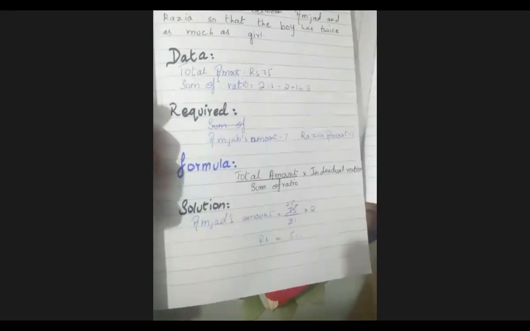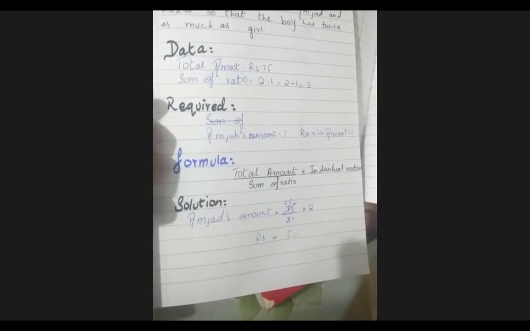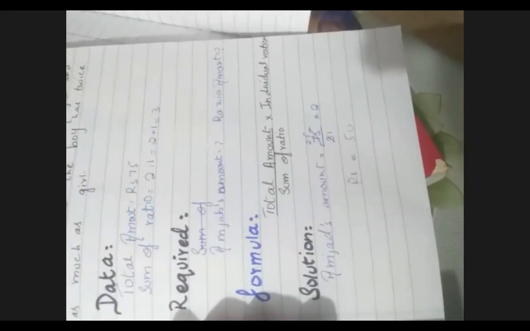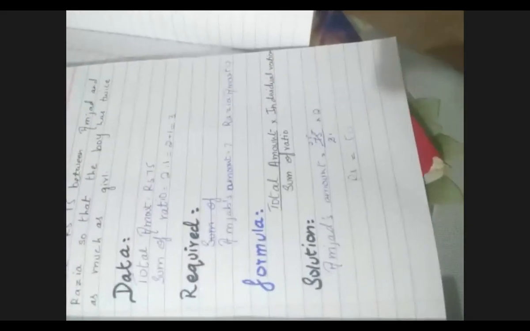Yes, here data is written over there. Sum of ratio is 2:1. Very good. Halima, where is individual ratio written? You have to write it in the heading of data. You have to write ratio 2:1 also. Okay, required: Amjad's amount, Razia's amount. Very good. Formula is written properly.